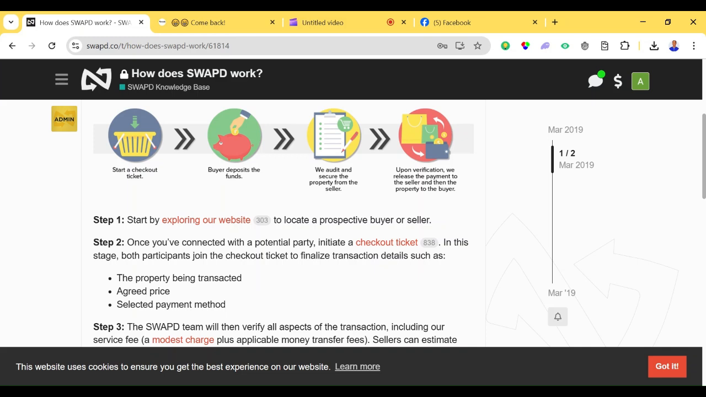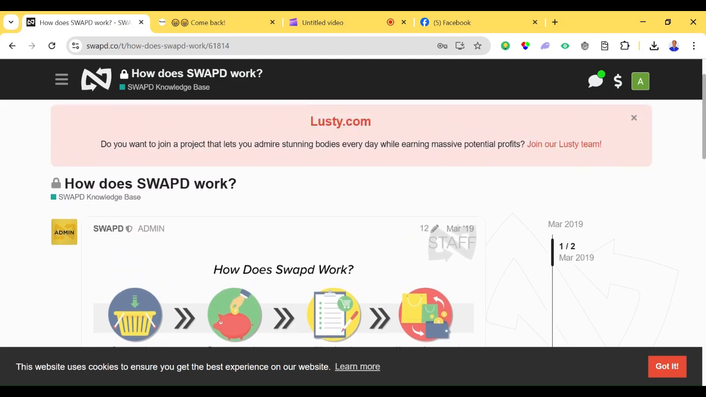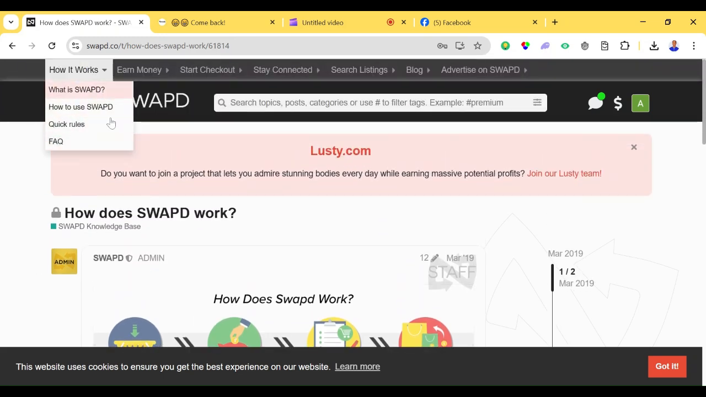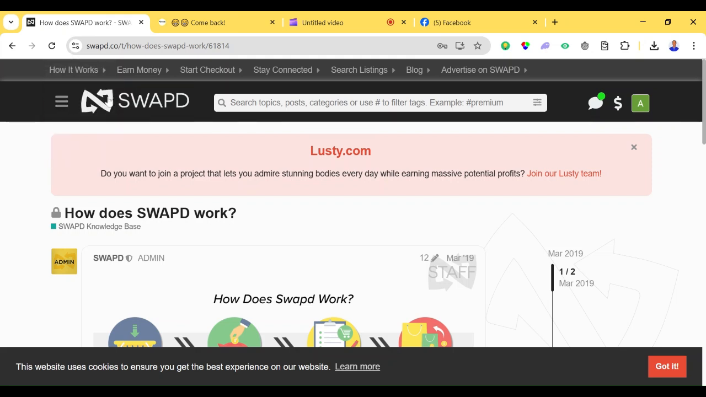As you can see, you can also create a checkout ticket in case you get a potential buyer who is in need of your service. The last one there is to check the quick rules. You have to check the quick rules on the FAQ. You just have to check it.